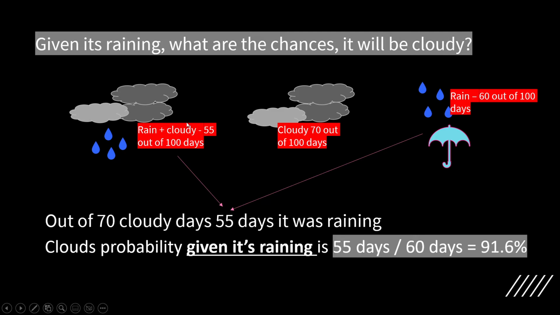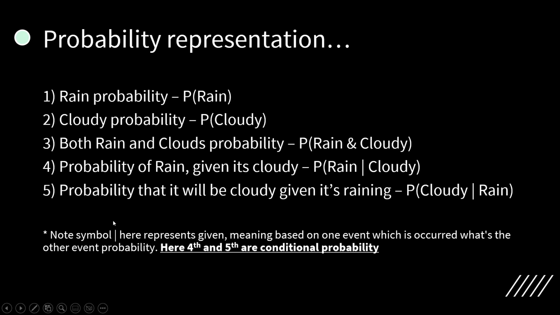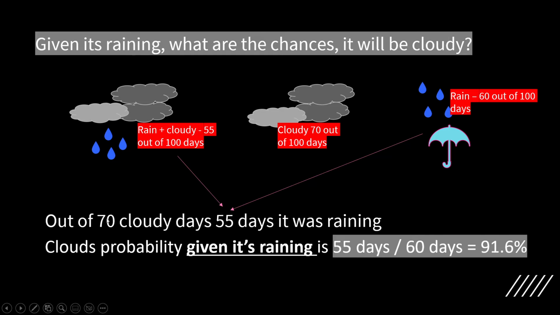I know there were 55 days out of 100 where rain and cloudiness were there, and there were 60 days where rain happened. Sorry, ignore this line. This is 60.